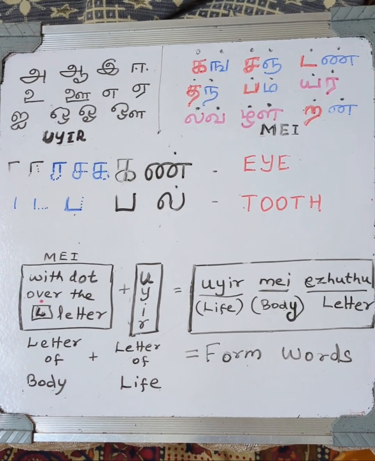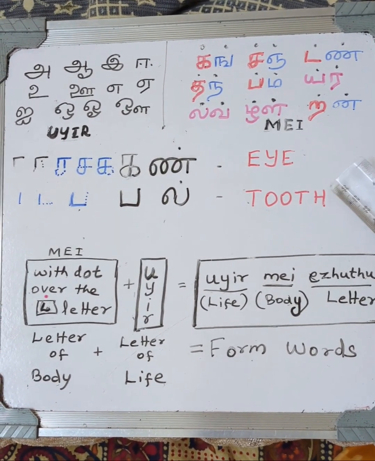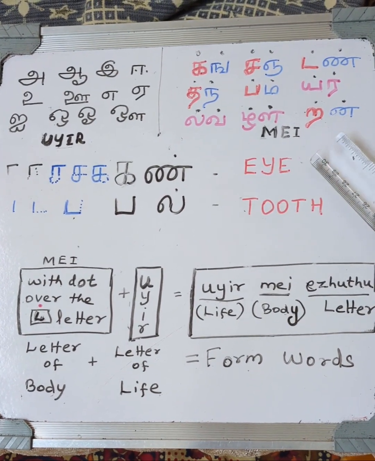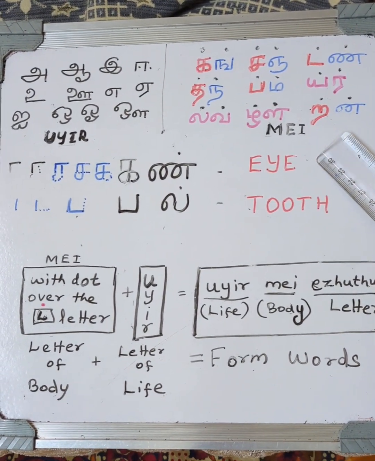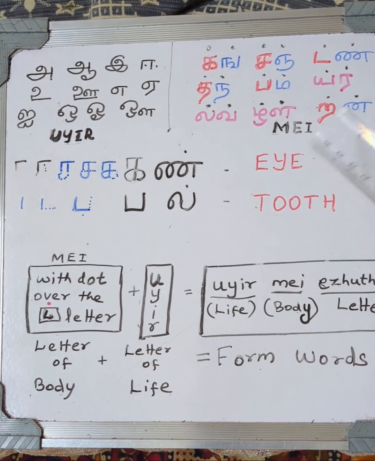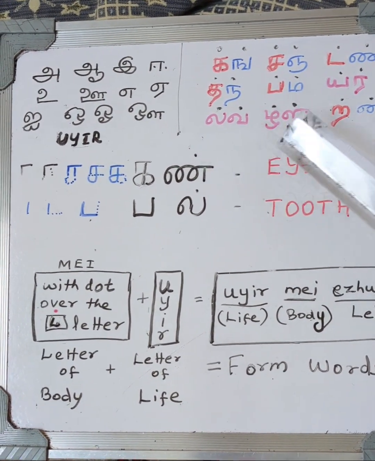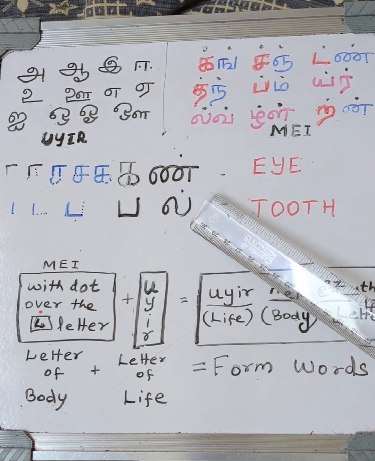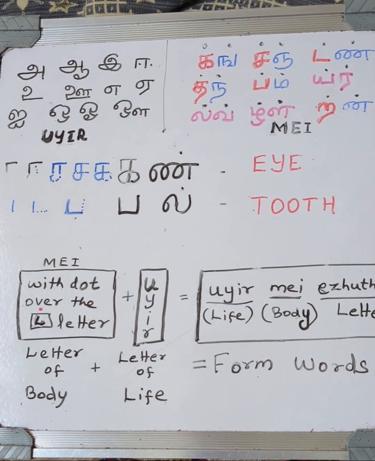Hi, today we will learn to write two Tamil words. One is I, the next one is tooth. We call kan for I, pal for tooth.